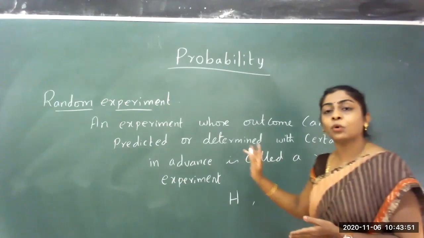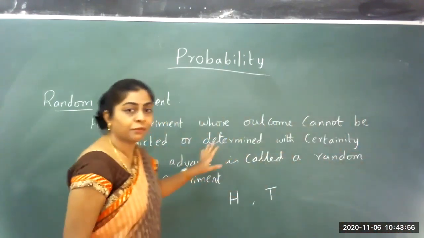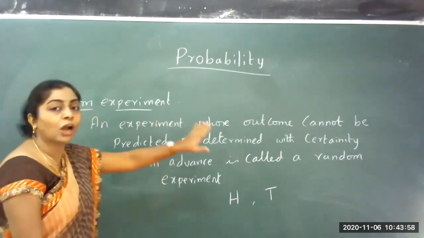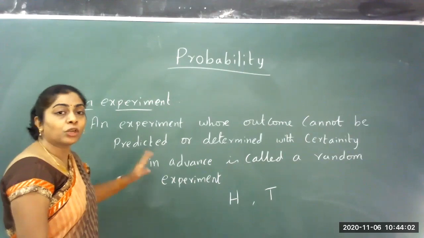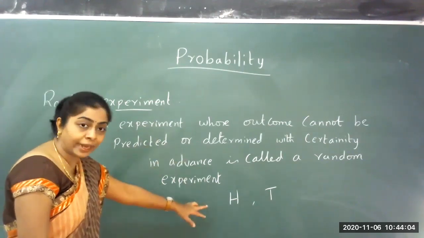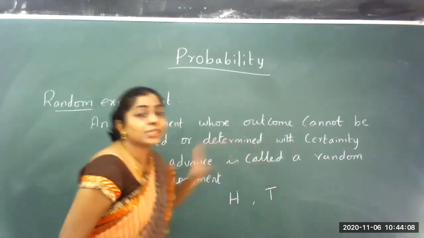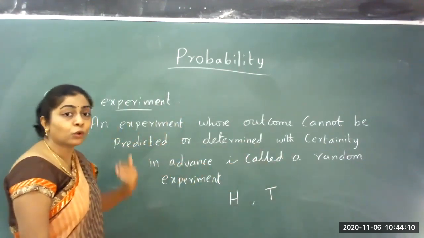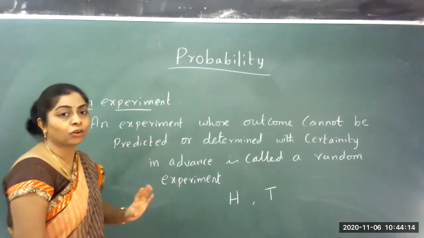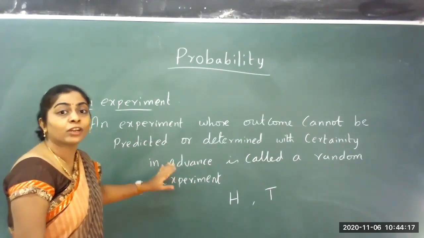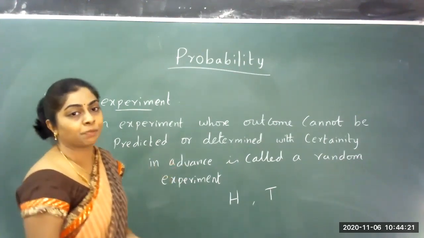This is one thing we have already learned. So a random experiment is an experiment whose outcome cannot be predicted, that is, we cannot say what the outcome is, whether it is going to be head or tail when I throw a coin, or determined with certainty in advance. Before only, I cannot predict what I will be getting. When I throw a coin, I cannot say I get tail only, or I get head only. I cannot predict in advance. That is called a random experiment.